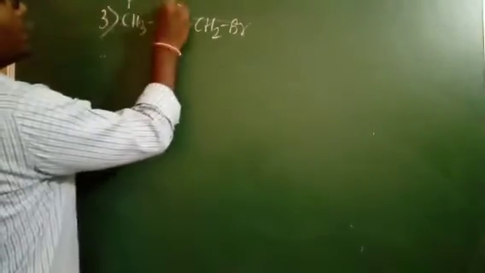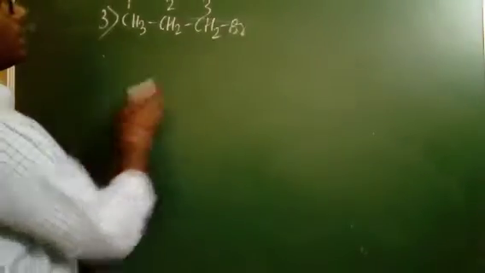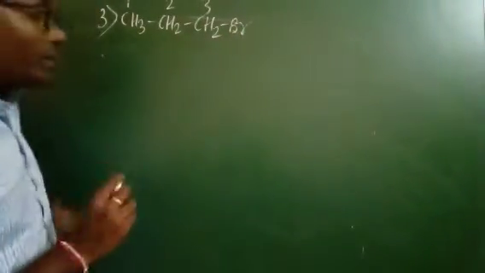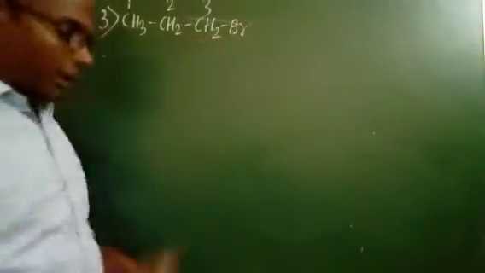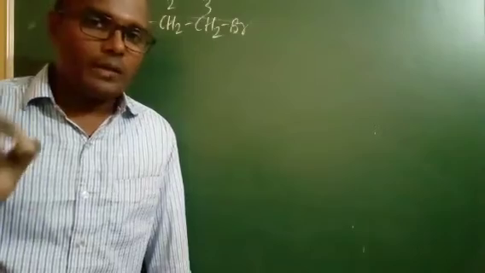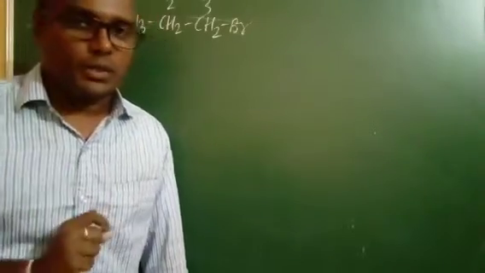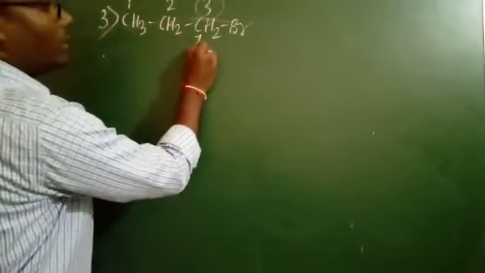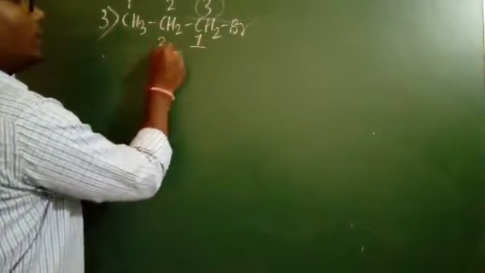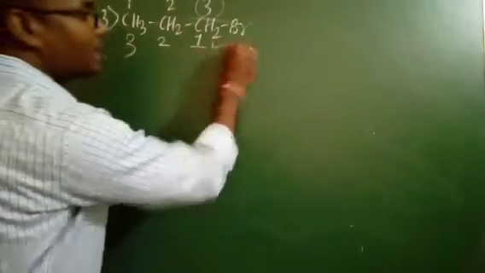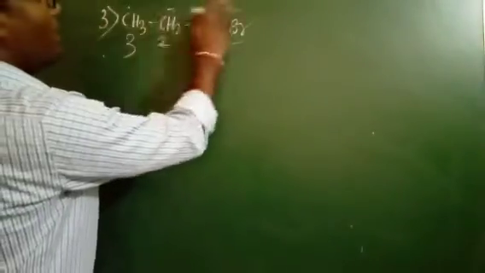If you number in this form 1, 2, 3, bromine occupies the third carbon atom. So IUPAC has suggested that the halogen atom should always be at the lowest position. Here it is the highest position. If you number from right to left 1, 2, 3, the halogen occupies the first carbon atom. So this is the correct method and the other one is the wrong method.